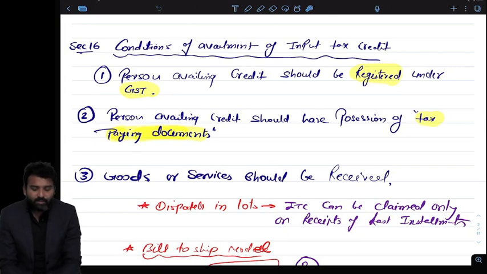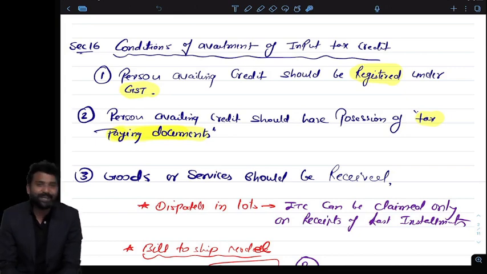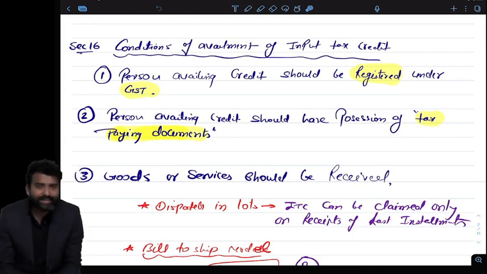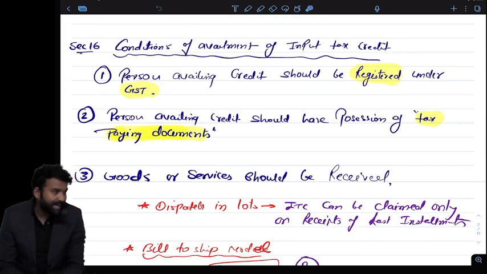Second is again very important. The person who is claiming the credit should have possession of a tax paying document. Tax paying document means either he should have an invoice, or if he has a debit note, then he should have a debit note. If he is importing something, then he should have a bill of entry. So he should have proof that I had paid the tax.